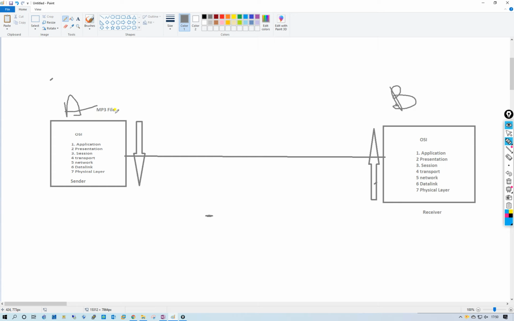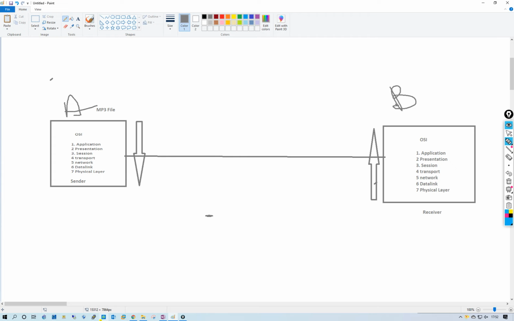When the presentation layer receives data from the application layer to be sent over the network, it will check whether the data is in the proper format or not. If it is not, it will convert that data to the proper format.